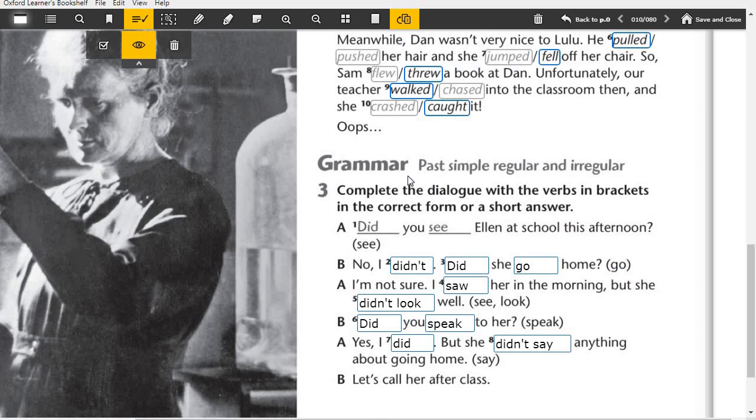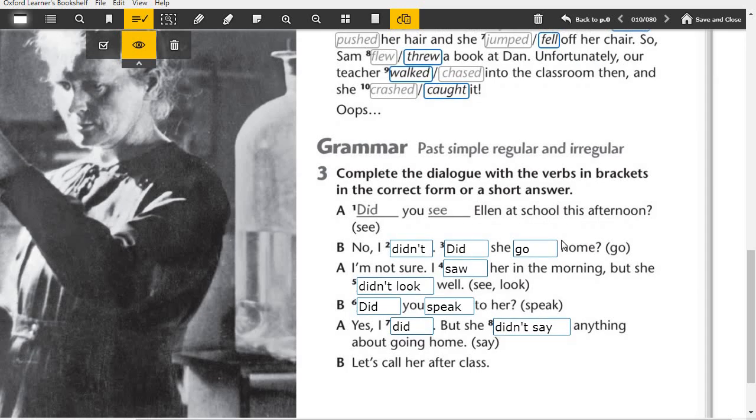For the grammar part, we use past simple, regular, and irregular verbs. Did you see Ellen at school this afternoon? No, I didn't. Did she go home? I'm not sure. I saw her in the morning, but she didn't look well. Did you speak to her? Yes, I did, but she didn't say anything about going home. Let's call her after class. Turn the page, please.